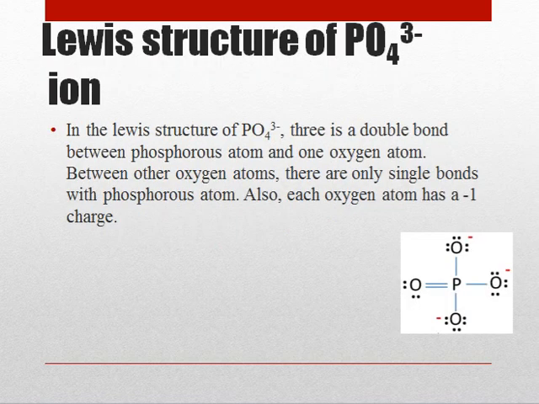Lewis structure of phosphate ion. We already studied VSEPR theory, in which we discussed the Lewis structure of ions.